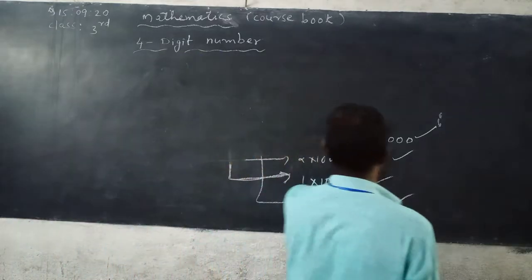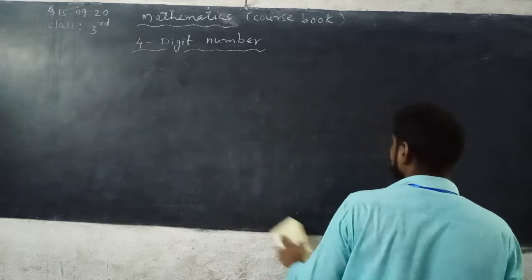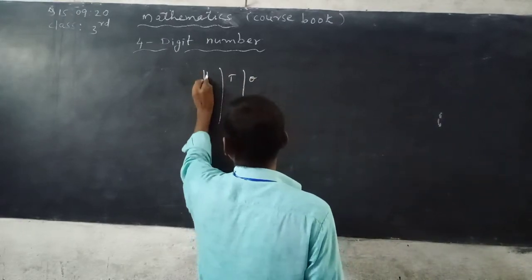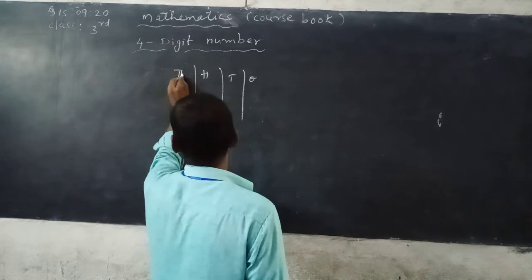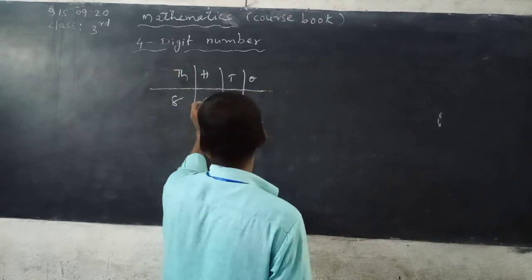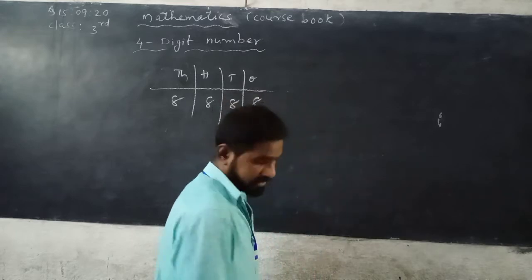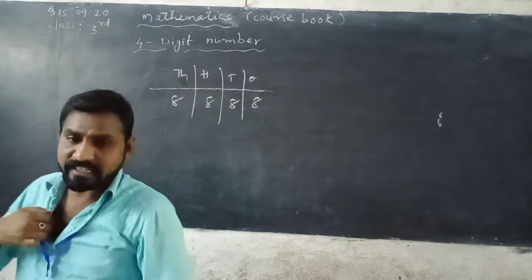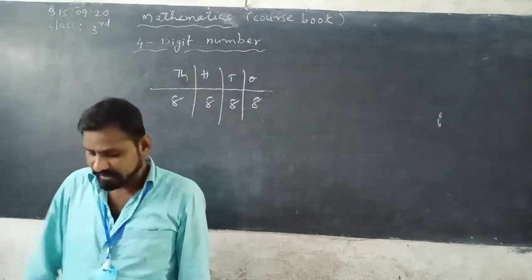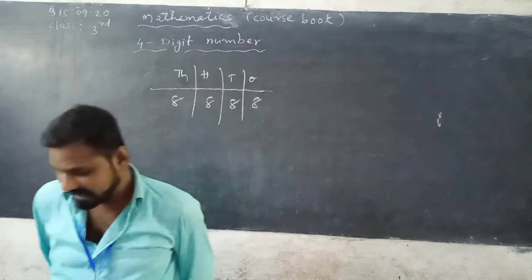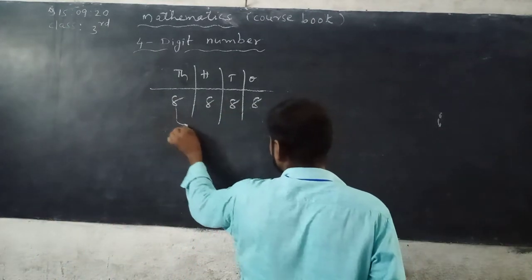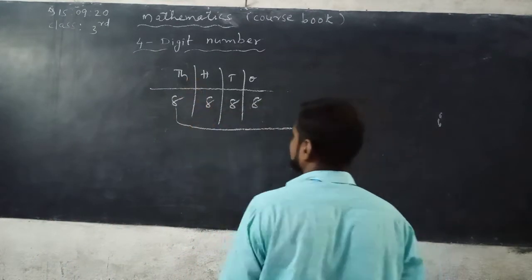See ones, tens, hundreds, thousand. 8,888. Let us consider the number 8,888. The place value chart for 8,888 can be written like this only. See, the 8 is in thousands place.